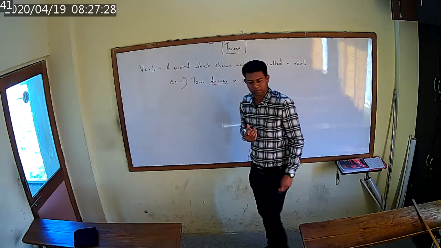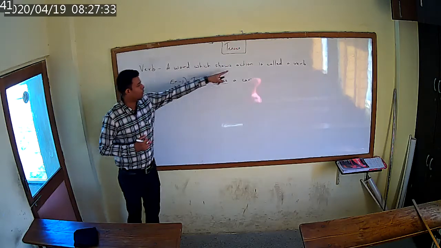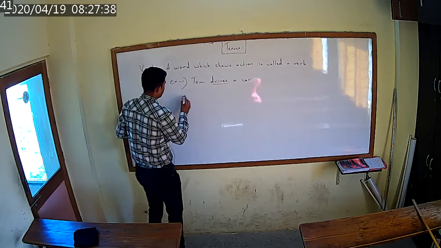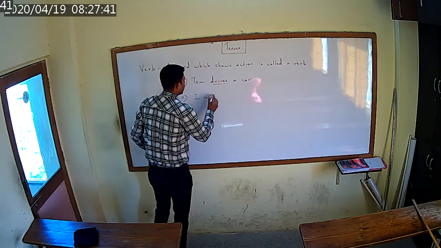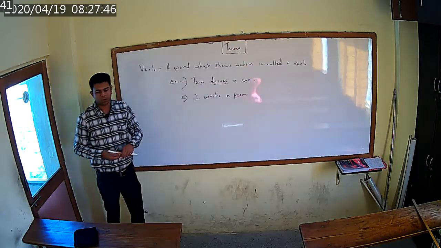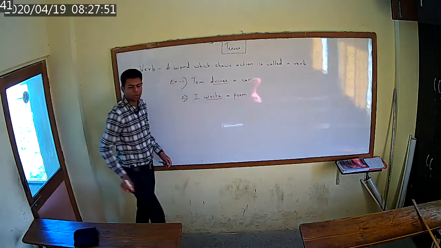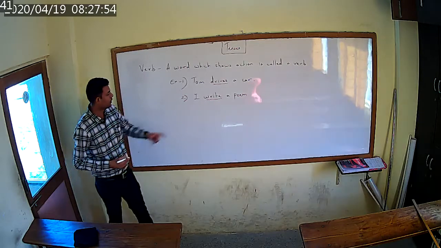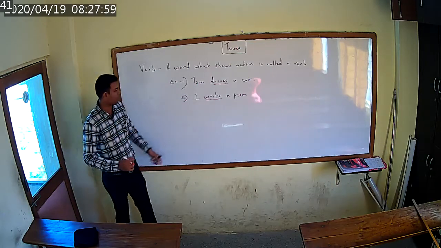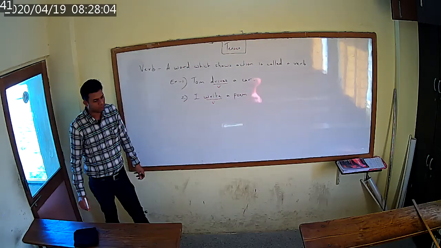You are doing some action. So this is how you have to identify the verb with the help of action. Another example, if I say, I write a poem. Now, in this sentence, what is the verb? Write. The verb is write. While writing, our action takes place. That is called a verb. In the second sentence, write is your verb.